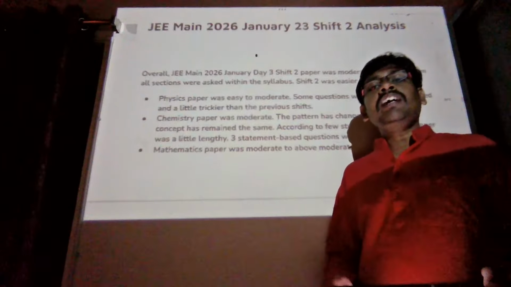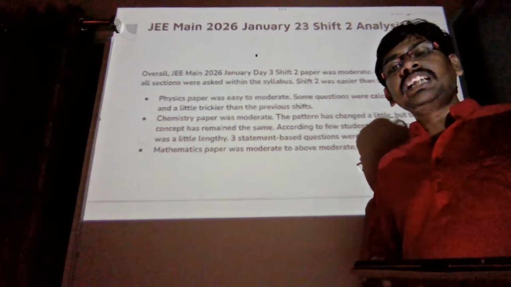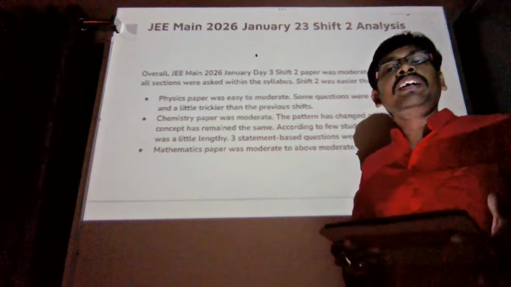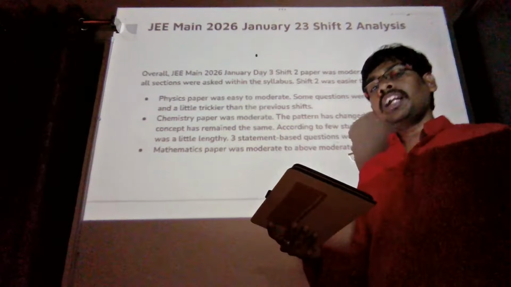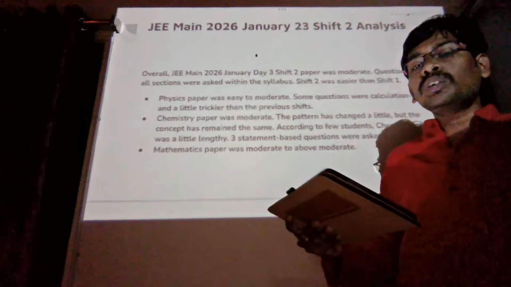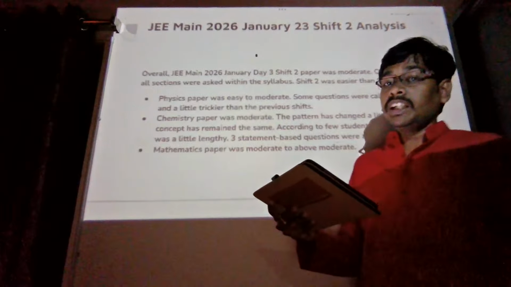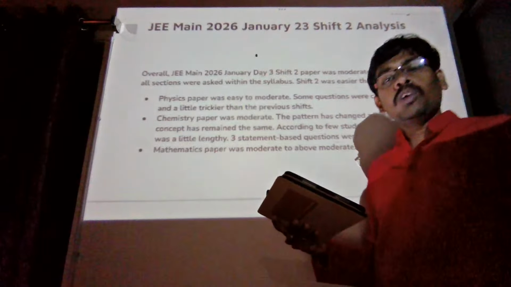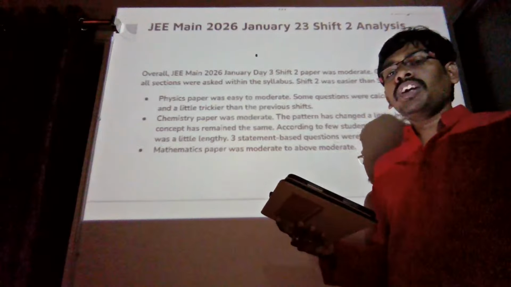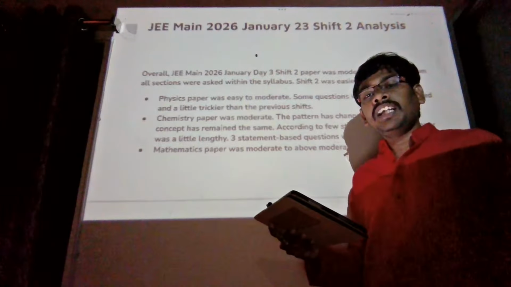Our difficulty level rating for the shift 1 exam of 23rd is around 2.8, while for the shift 2 exam we are considering it as 2.6, because it's not too tough, but it's almost a similar difficulty level. Overall, this year's JEE Mains paper so far in all the shifts has been moderate to difficult and above average in terms of difficulty level.